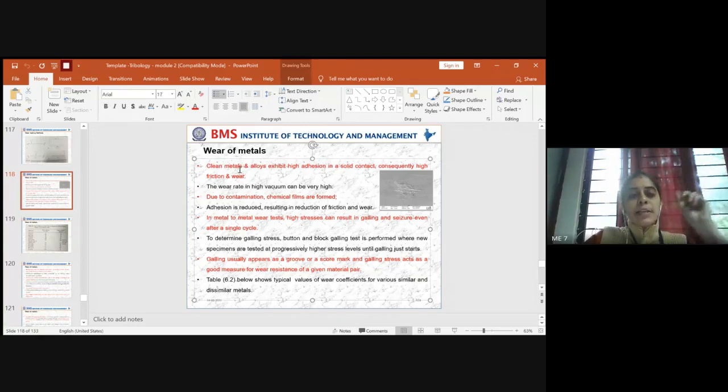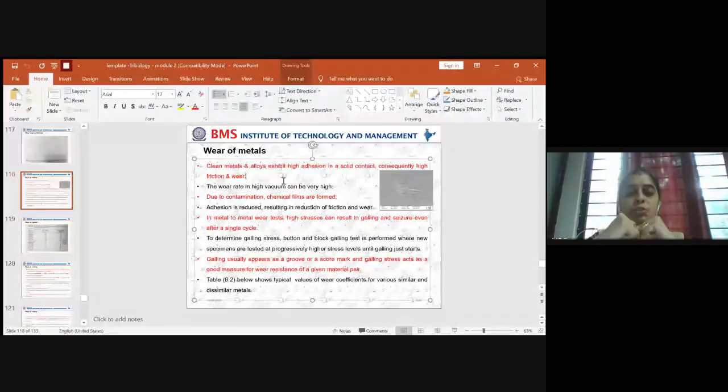All clean metals and their alloys usually have high adhesion across the contact. When you have very high adhesion across the contact, obviously the friction and the wear will be high. Usually, metal to metal has strong adhesion, so when you force these metals to slide against each other, the friction and the wear rate will be high. This is the first concept to keep in mind when speaking about wear: adhesion is higher, so friction is high, and wear is also at a higher rate.